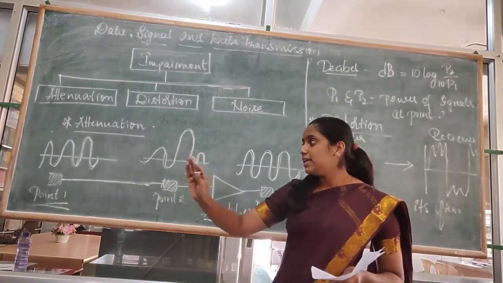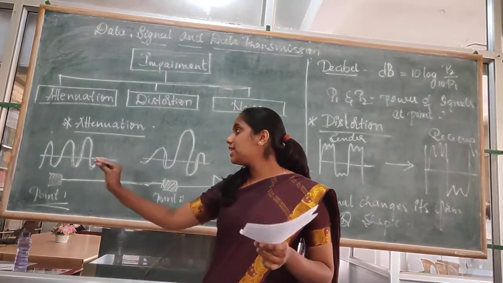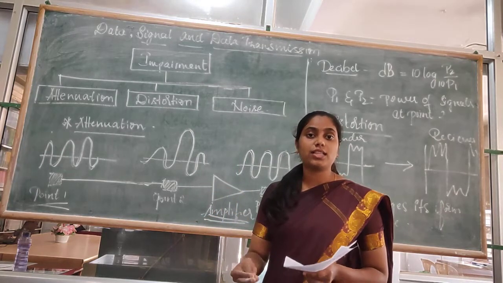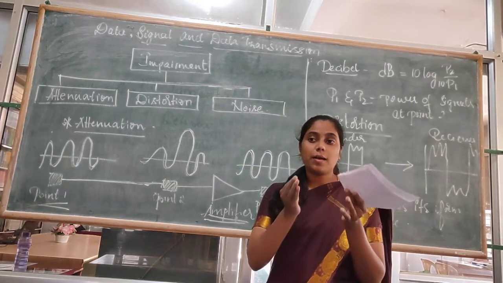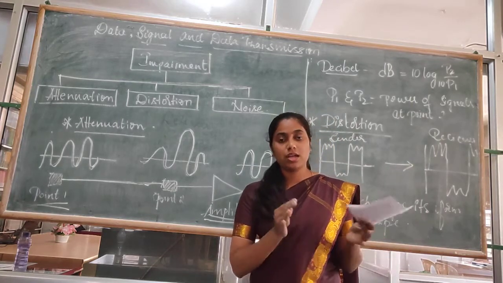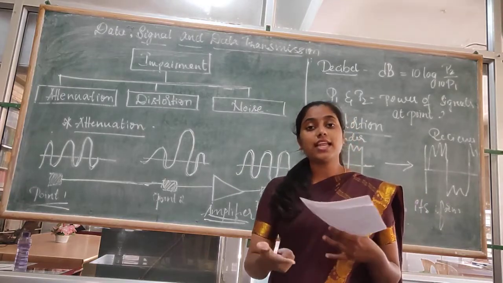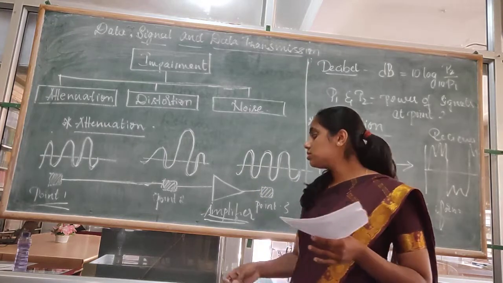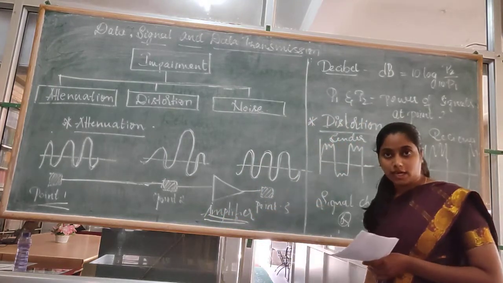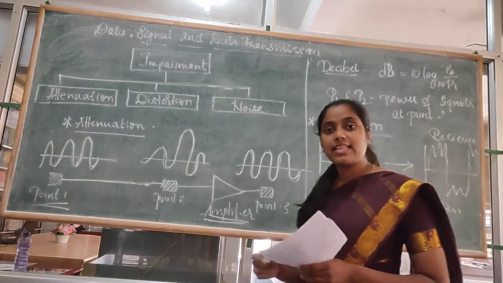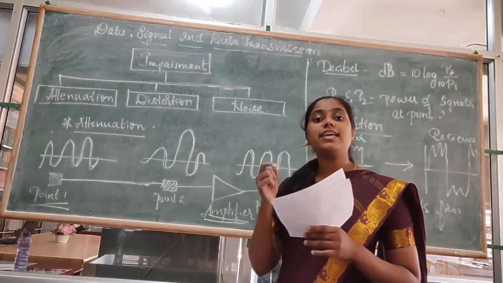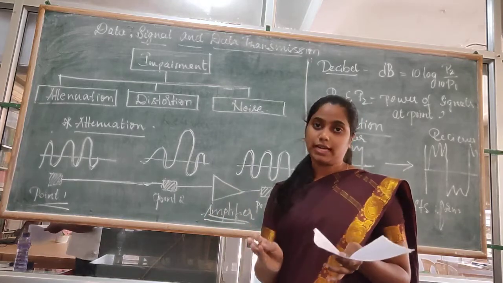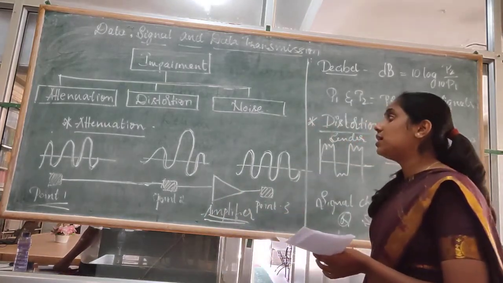Is it understood? Whatever the sender sends, as soon as that signal comes into the transmission medium, what happens? There will be attenuation. Attenuation means loss of energy. A part of the energy of the signal will be lost. Once there is loss, the signal will be changed. Then to correct these signals, what is introduced? We will introduce an amplifier. What does the amplifier do? It corrects the attenuated signal and exactly the same signal which was passed by the sender is passed to the receiver. Fine. So this is about attenuation.